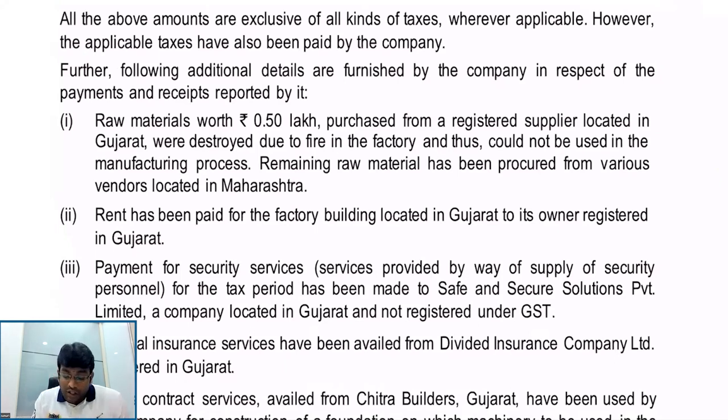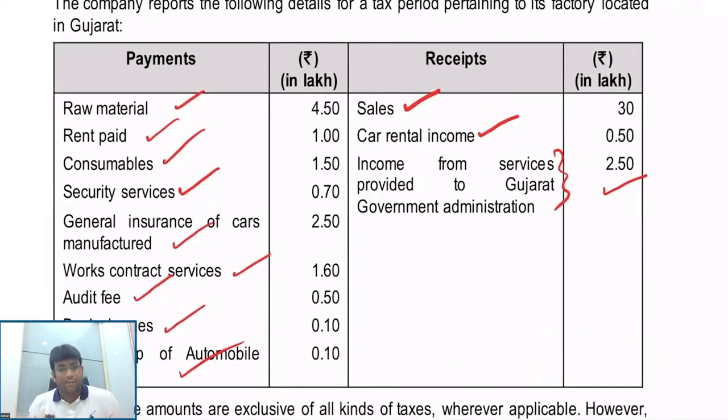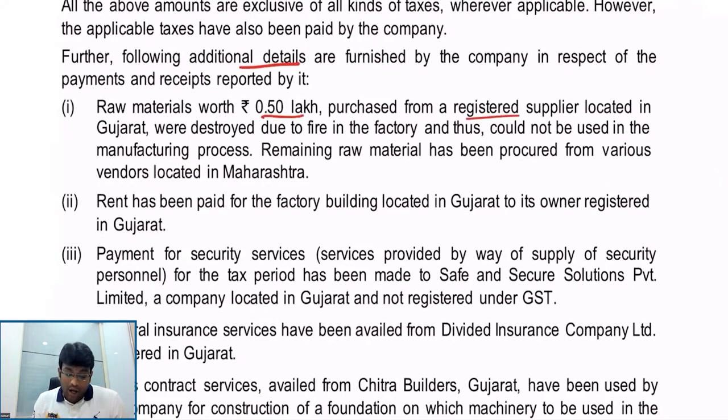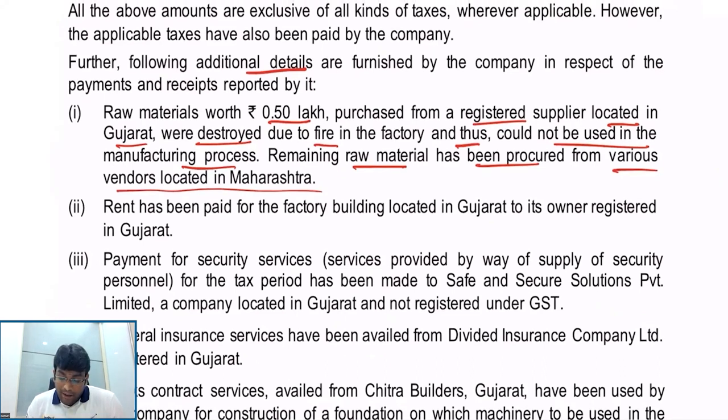Further, following additional details are furnished by the company in respect of the payments and receipts reported by it. Out of raw materials, how much did they purchase? 4,50,000 they have purchased. Out of this 4,50,000, raw material worth 50,000 purchased from a registered supplier located in Gujarat was destroyed due to fire in the factory and thus could not be used in the manufacturing process. Remaining raw material has been procured from various vendors located in Maharashtra.